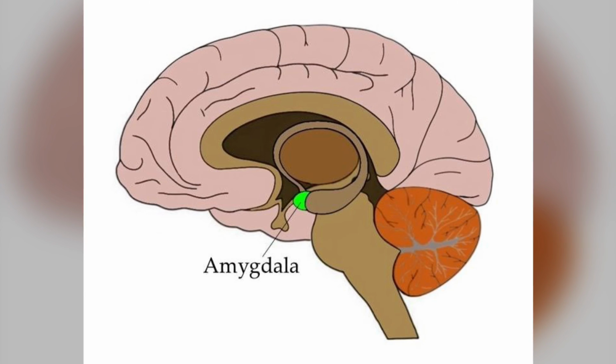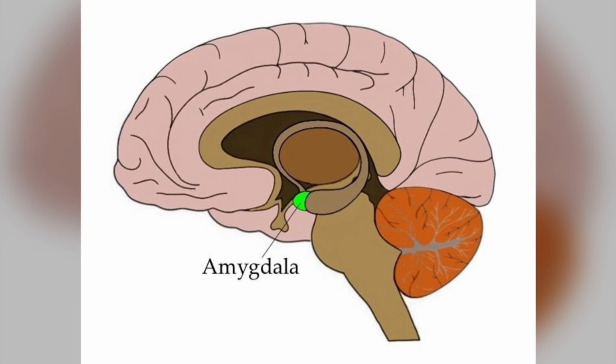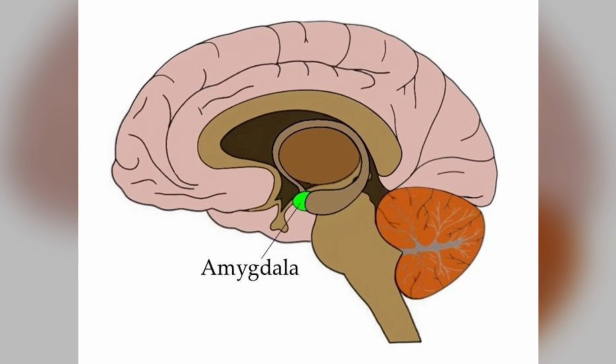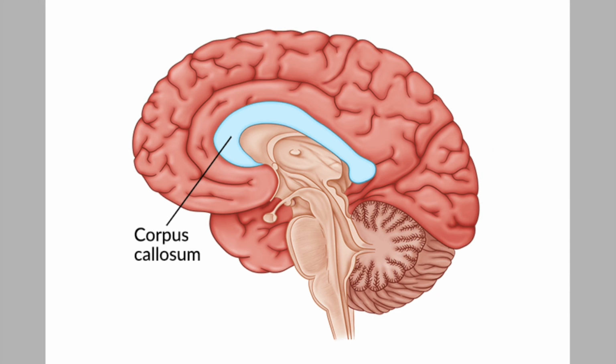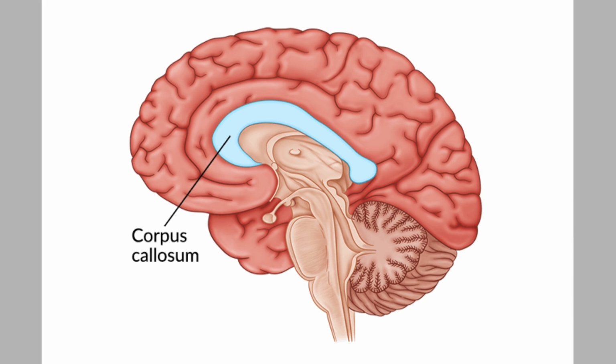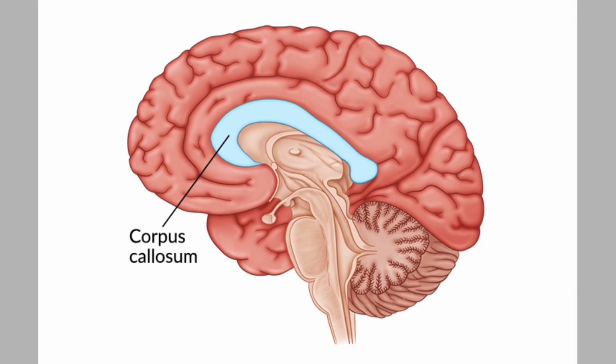The amygdala is located in the medial temporal lobe in front of the hippocampus and helps regulate emotions. The corpus callosum is located in the white matter of the brain and helps the two sides of the brain communicate.